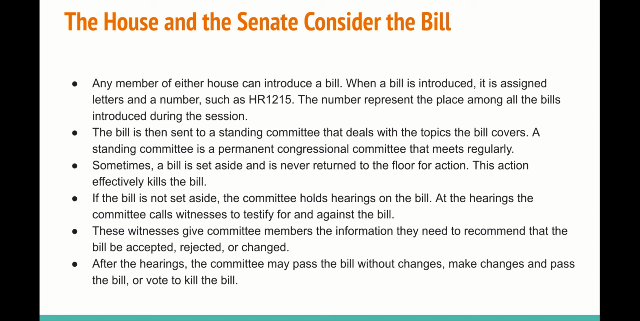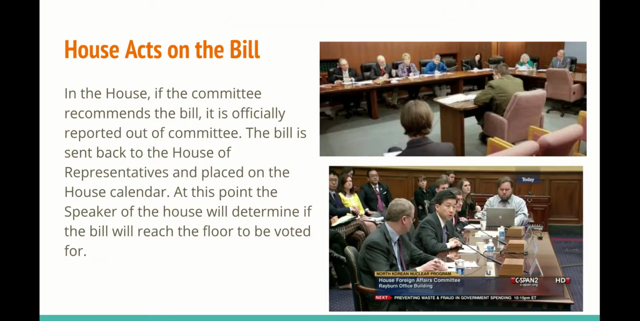If the bill is not set aside, the committee will hold hearings on the bill. At the hearings, the committee will call witnesses to testify for and against the bill. These witnesses give the committee members the information that they need to make a recommendation as to whether to vote for or against or just simply change the bill. After the hearings, the committee may pass the bill without any changes, make changes and pass the bill, or they can just simply kill the bill.